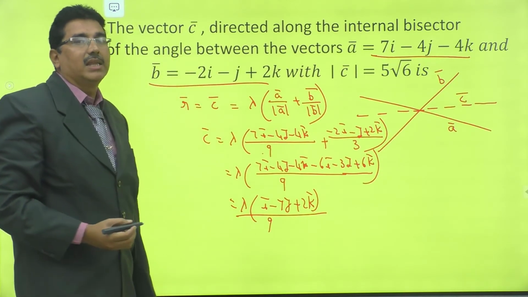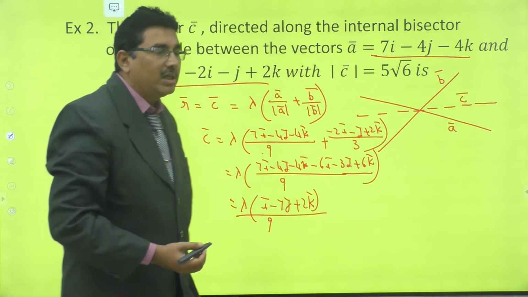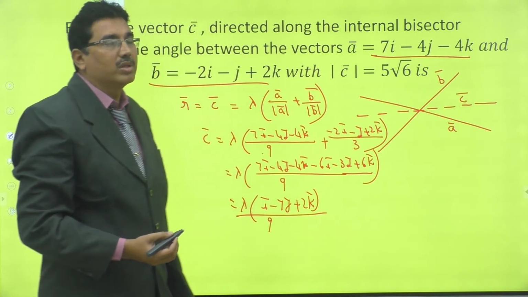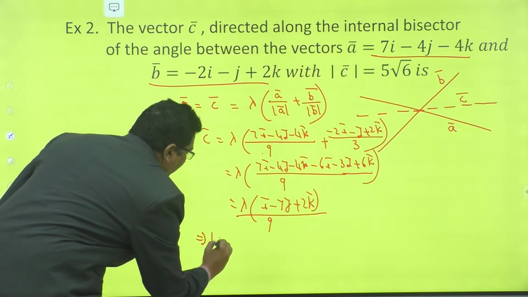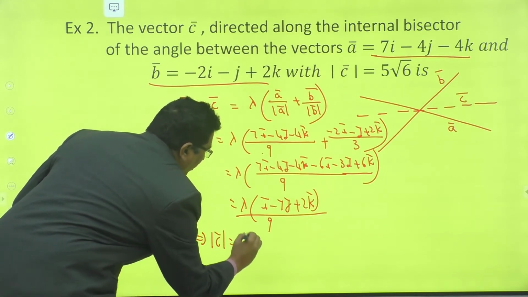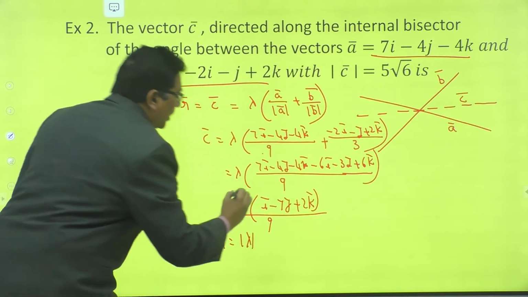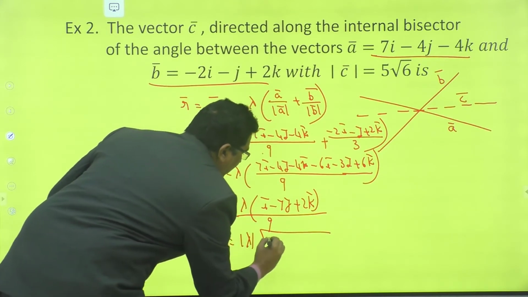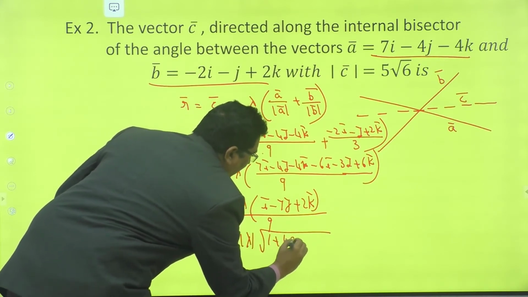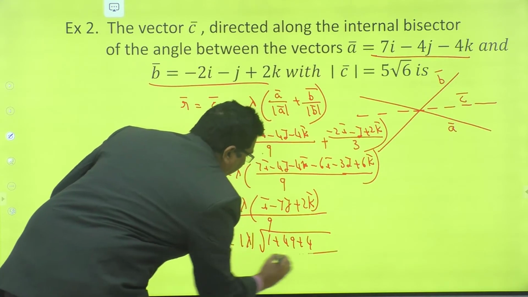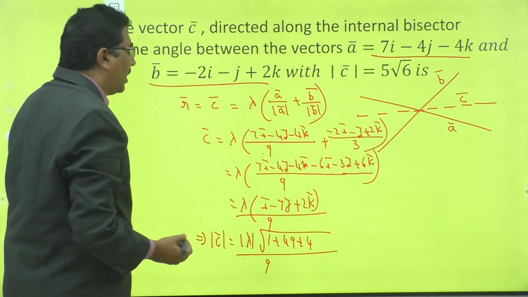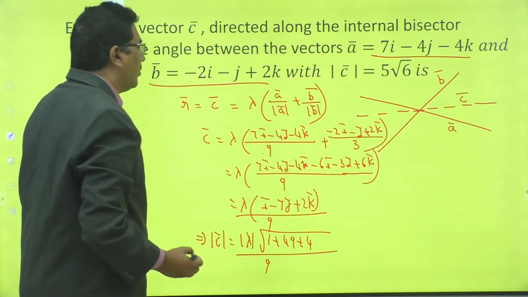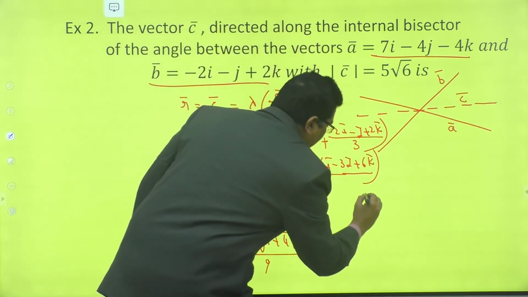For finding the value of lambda, take modulus on both sides. Mod C bar is equal to mod lambda into modulus of that one, which is root of 1 plus 49 plus 4, divided by 9. What is the value of mod C bar? Mod C bar is equal to 5 root 6.